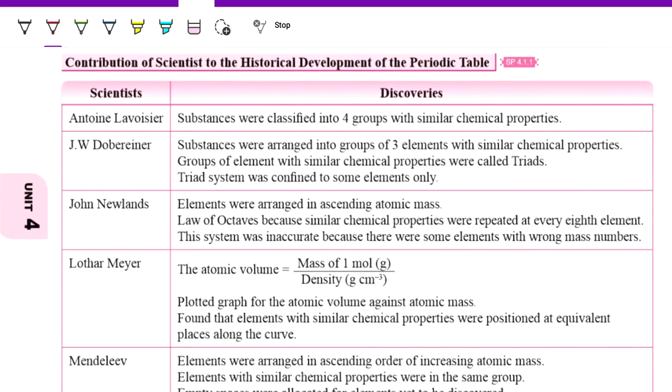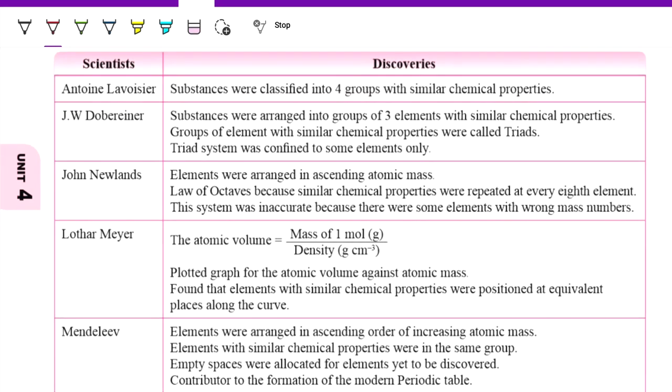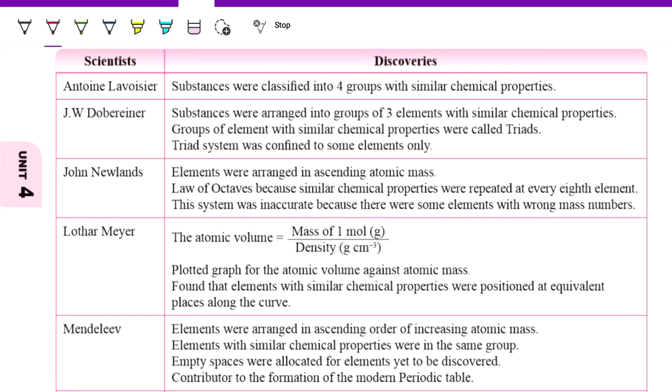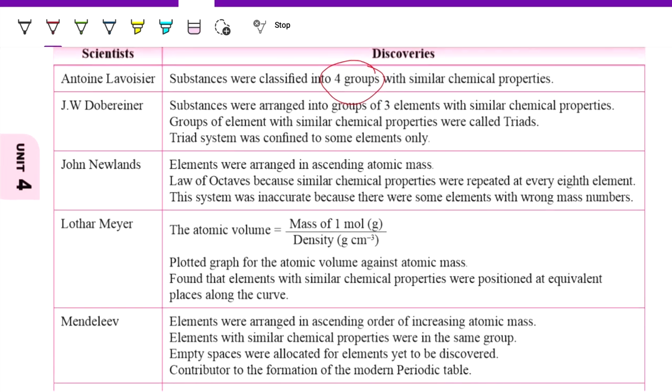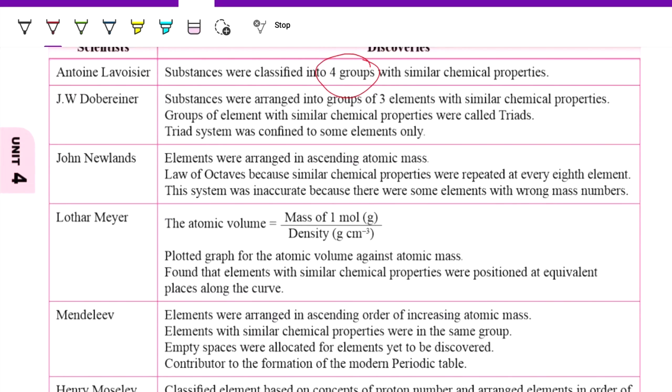So there are some scientists who contributed to the development of the periodic table. The first one is Antoine Lavoisier. He discovered that substances are classified into 4 groups with similar chemical properties. Next would be Dobereiner. Dobereiner discovered that substances were arranged into groups of 3 elements with similar chemical properties. Groups of elements with similar chemical properties are called triads. Then the triad system was confined to some elements only.